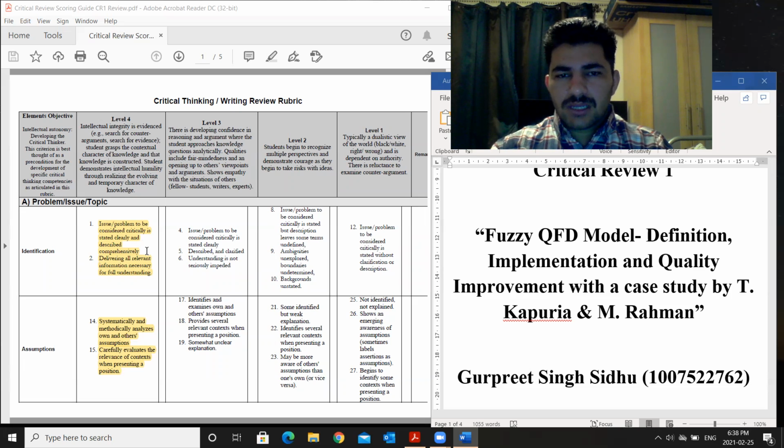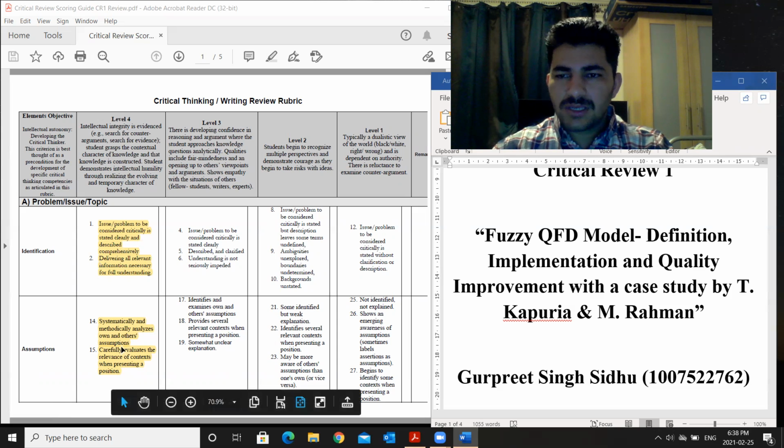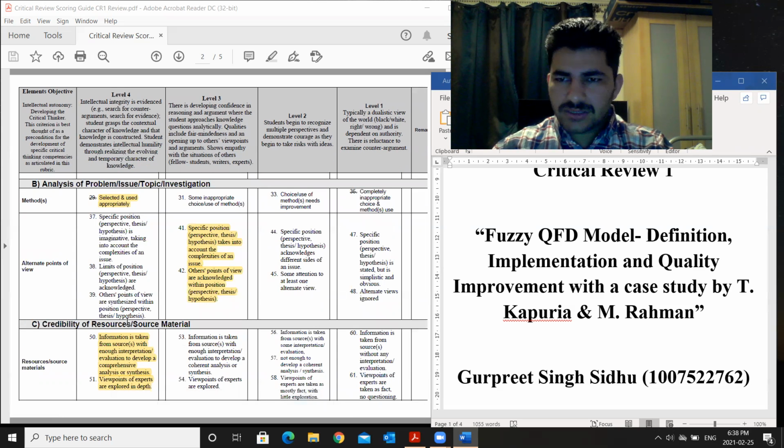We also made assumptions about the linguistic variables. For example, when a product is launched, how about its future acceptance? We use linguistic terms for that: going up, going down, very up, very down. That is the assumption I made and the author made, and that is what is discussed in this paper. I will say it was good.